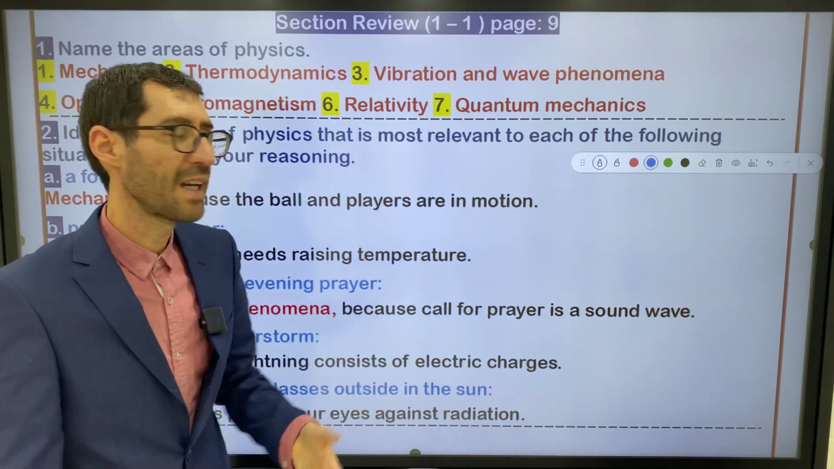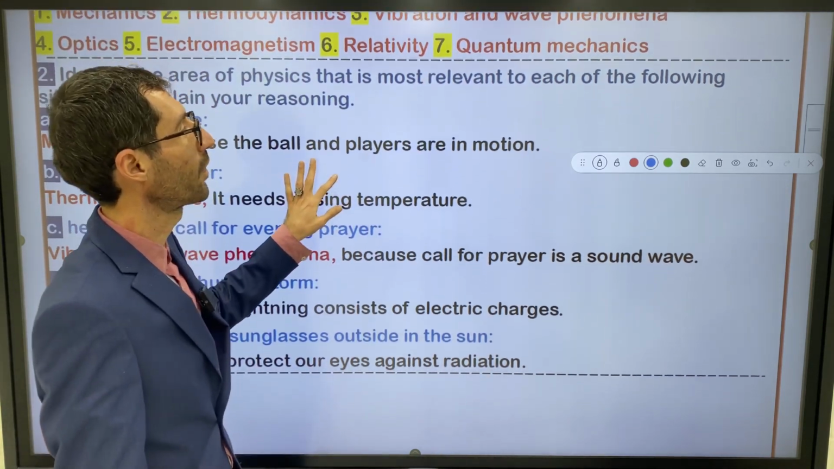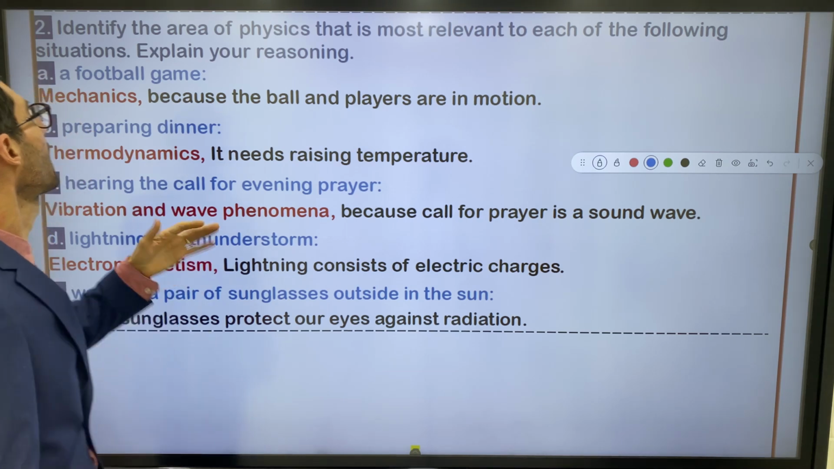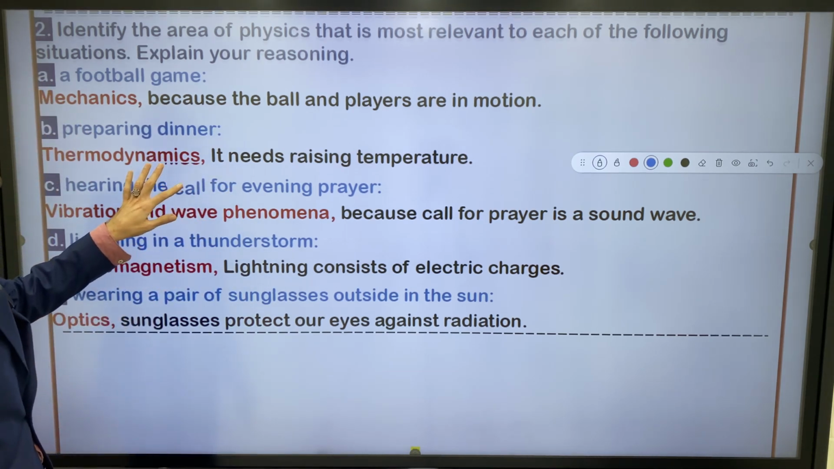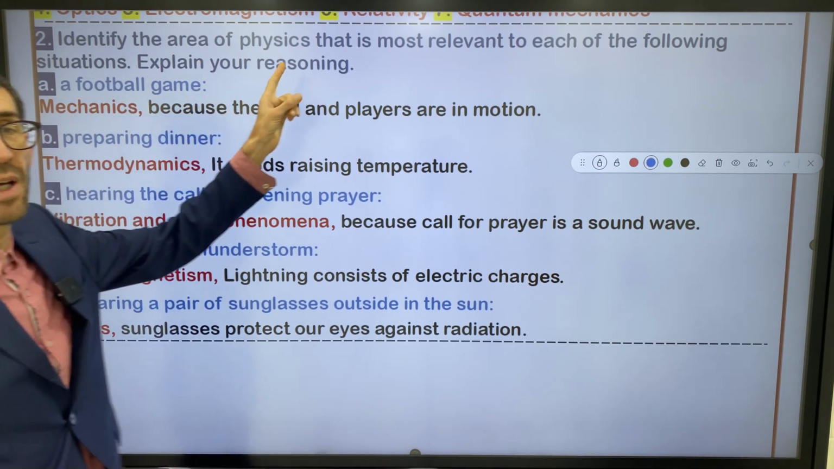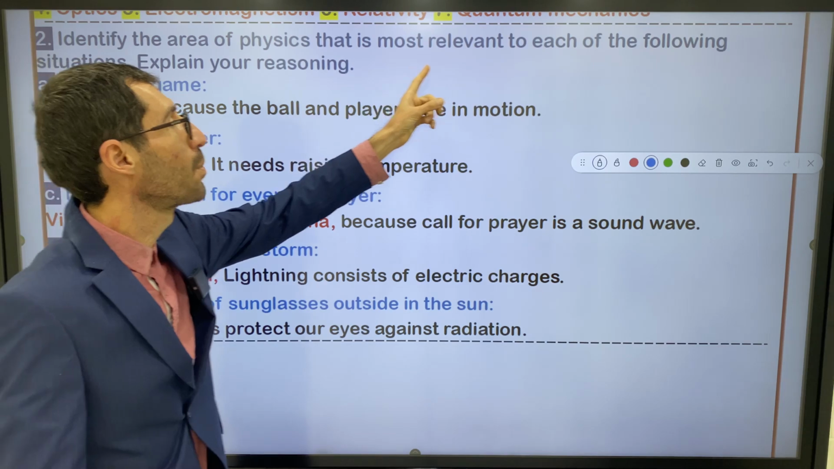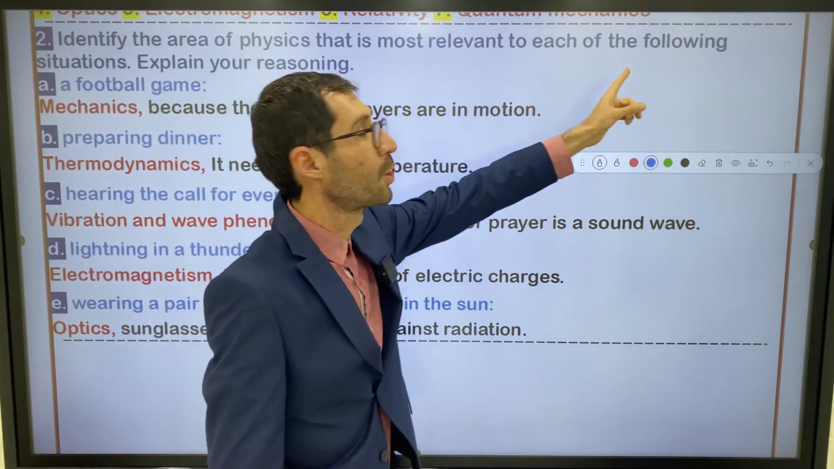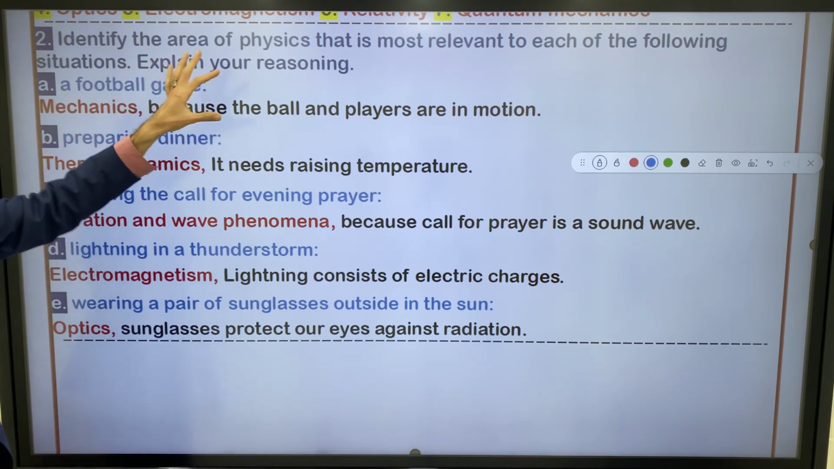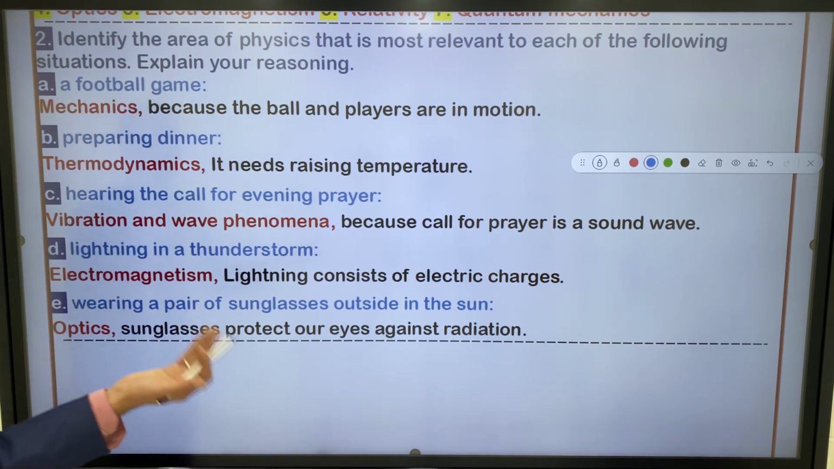Actually, I explained it for you. I elaborated it for you in previous lectures. It does need more explanation. Question number 2: identify the area of physics that is most relevant to each of the following situations. Explain your reasoning. You should justify your reasoning.